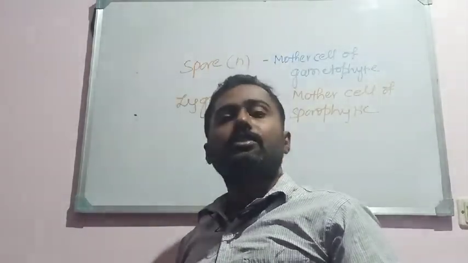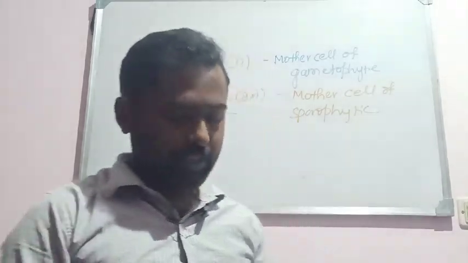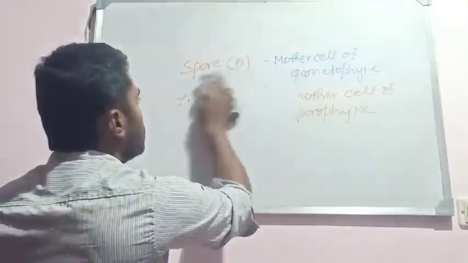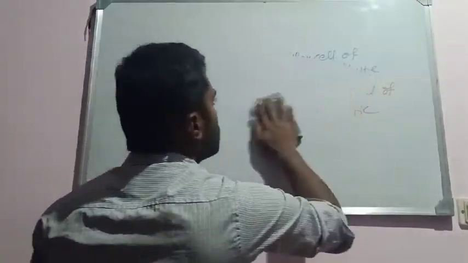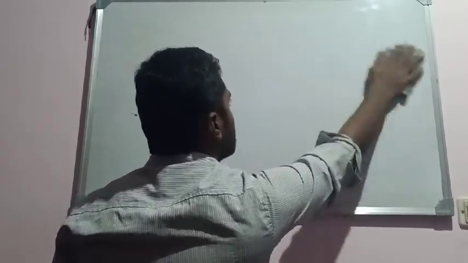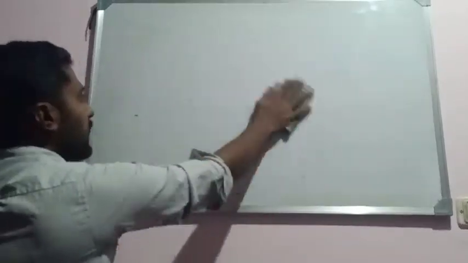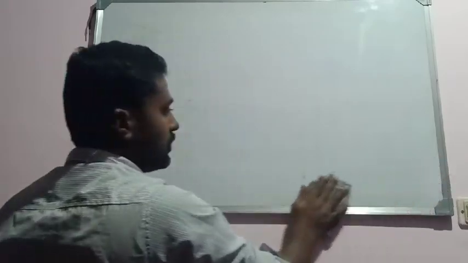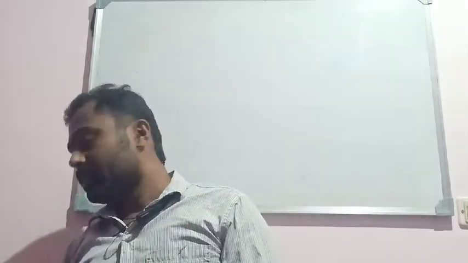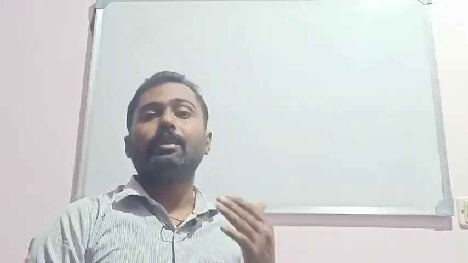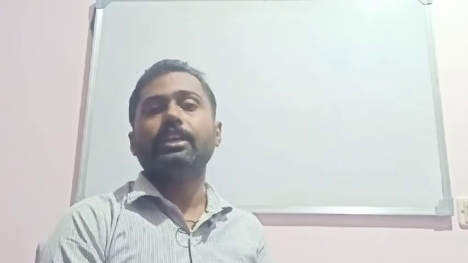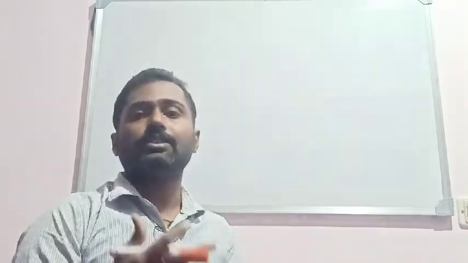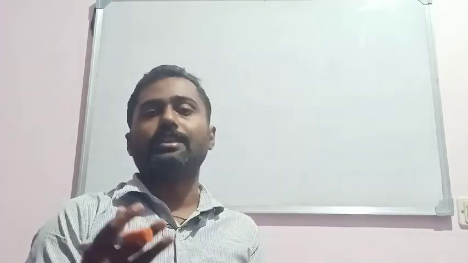So this is about the general characters and classification of bryophytes. Hereby we have completed this group of plants, the bryophytes, where we studied the general characters and the classification. In the next video I will come back with the next group of plants, the vascular cryptogams, which are nothing but the pteridophytes. I will explain the characters and classification of pteridophytes in the next video.